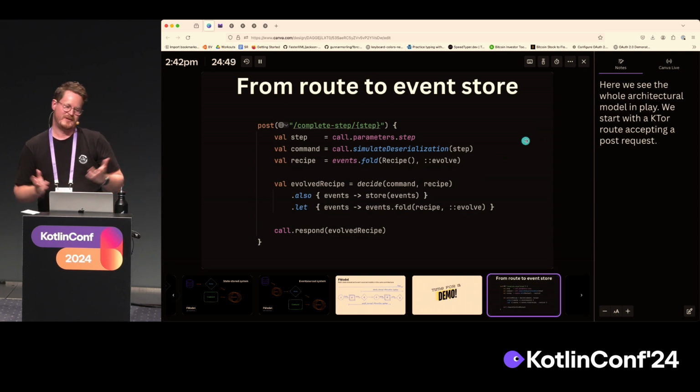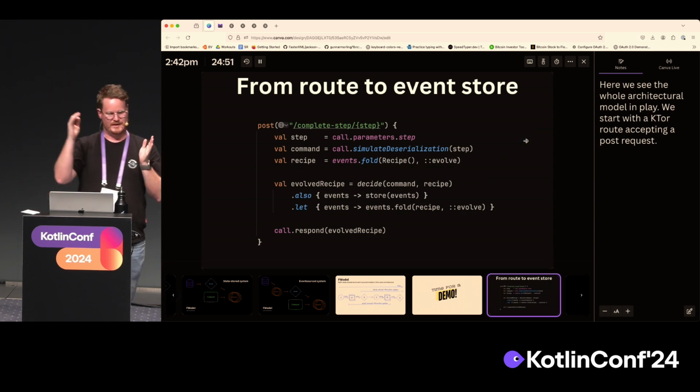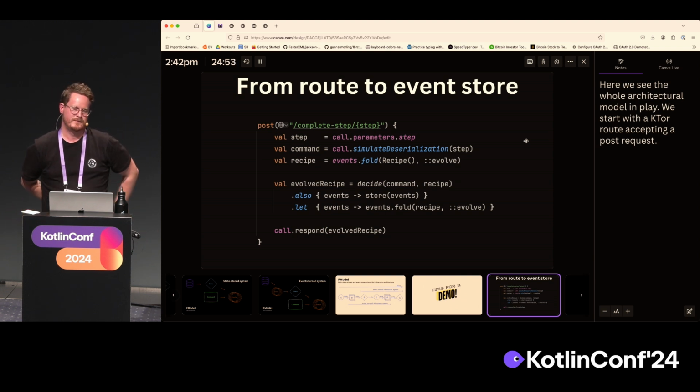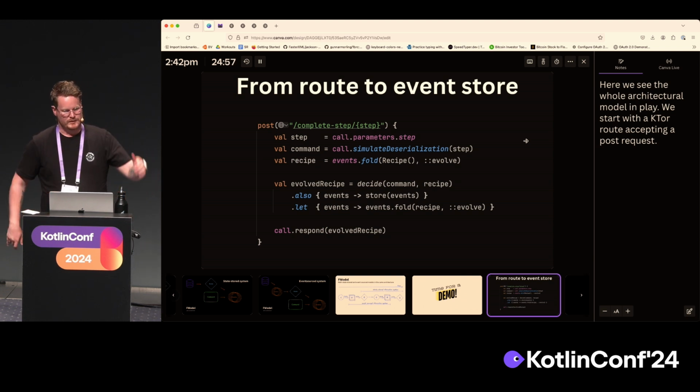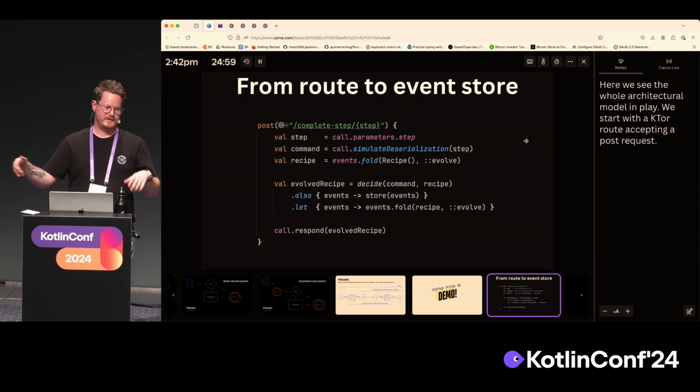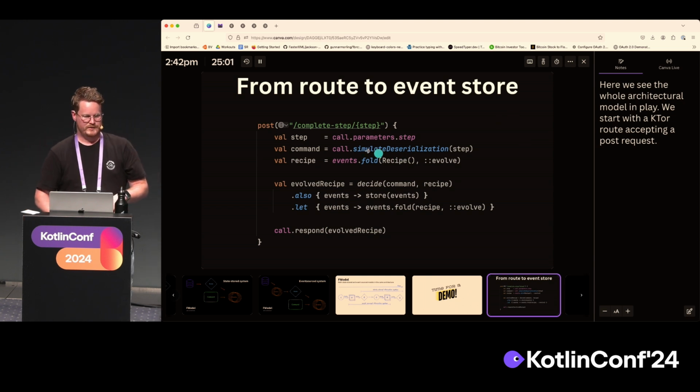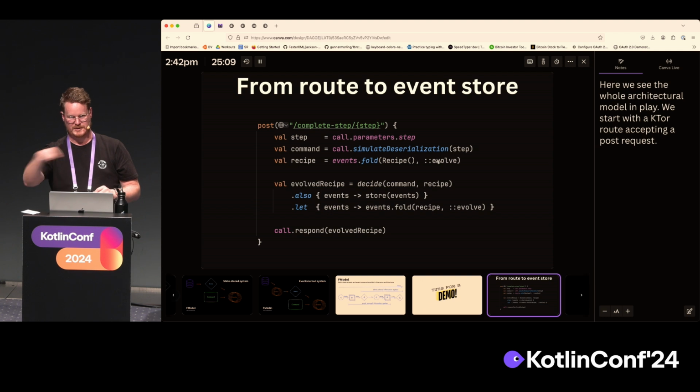Yeah, I'm a bit short on time, but this is all the code that is needed to set up a route in Ktor, accept all the parameters, and calculate all these events, which is done here. It starts with an initial recipe state and then evolves. So it applies all the changes from each event in the database that is related to this recipe.